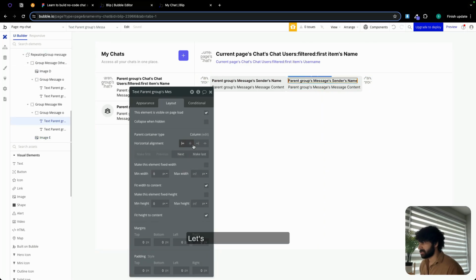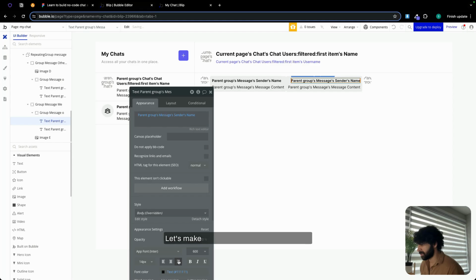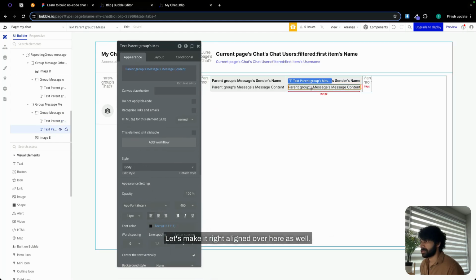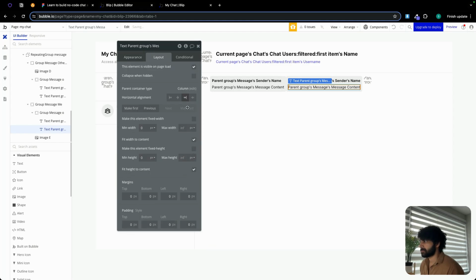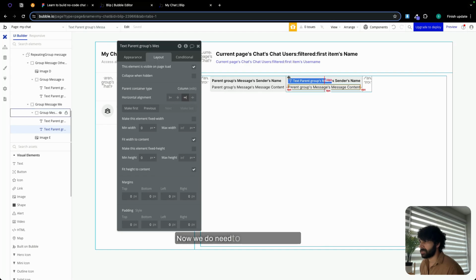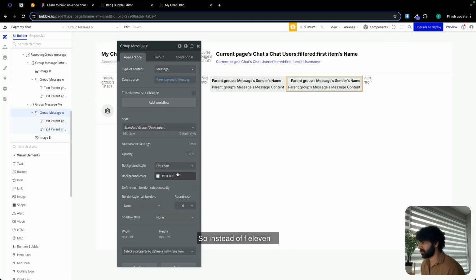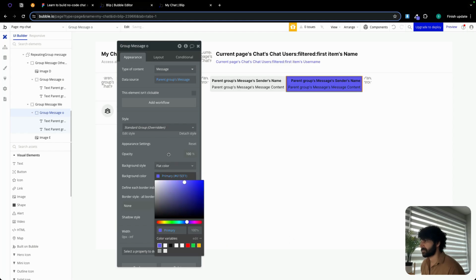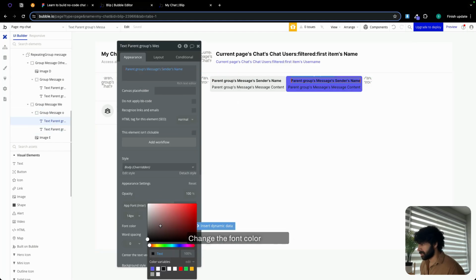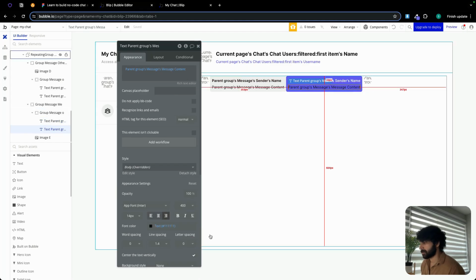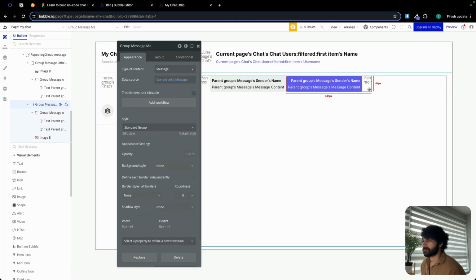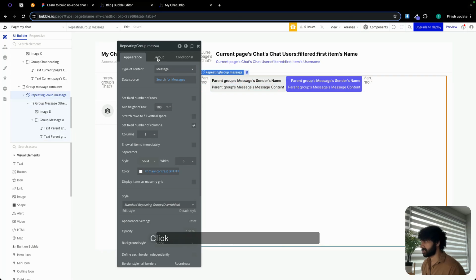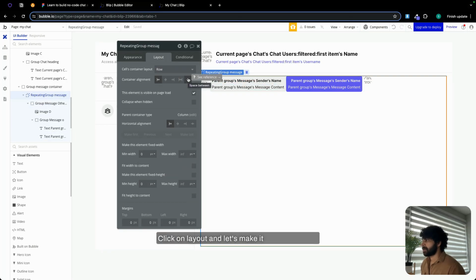Let's select this. Let's make it right aligned. Click on appearance. Let's make it right aligned over here as well. Select content as well. Same thing, guys. Amazing. Now we do need to change the color. So instead of F1F1F1, it is going to be our primary color. Change the font color as well. Let's make this white. Alright, now I'm going to select our repeating group message, click on layout, and let's make it space between.